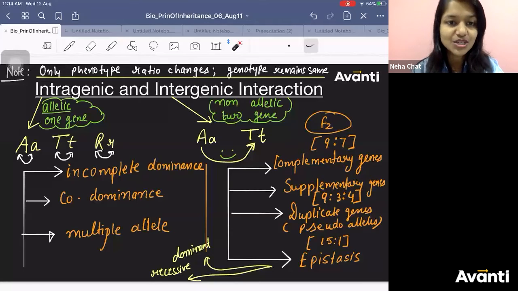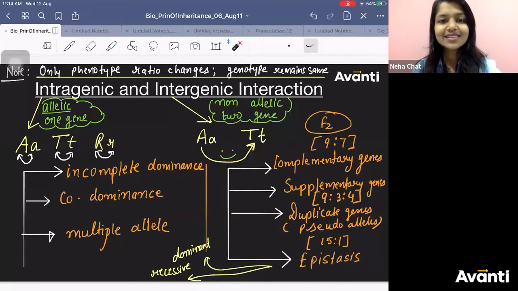So now we are going to learn interaction between the genes, post-Mendelism. One thing is very beautiful: whatever we are learning from now onwards in this topic, the genotypic ratio will always be the same.